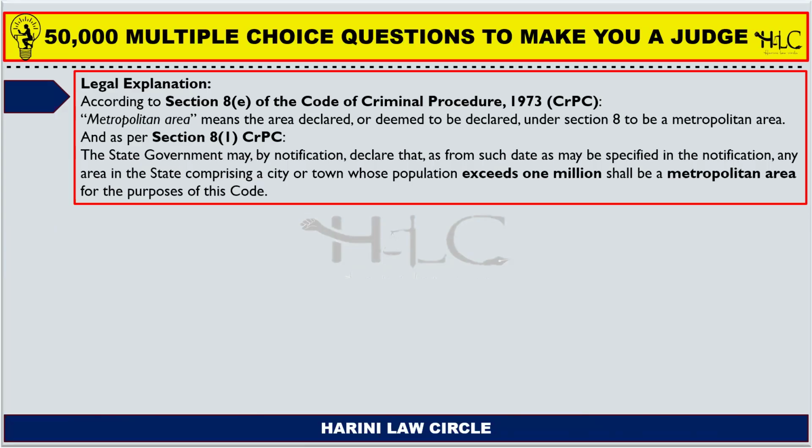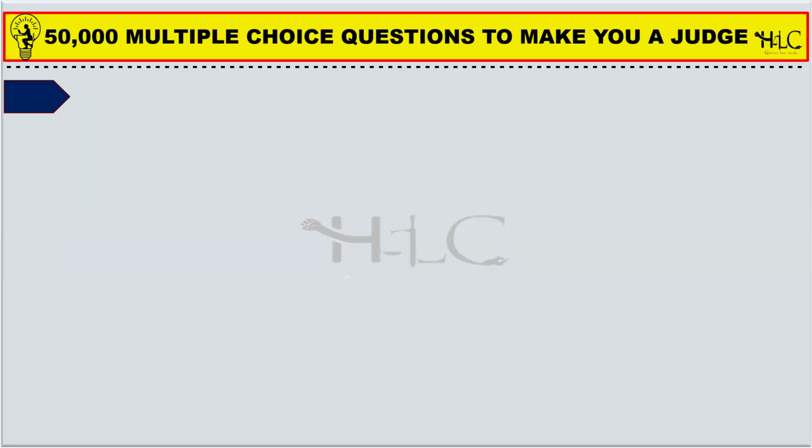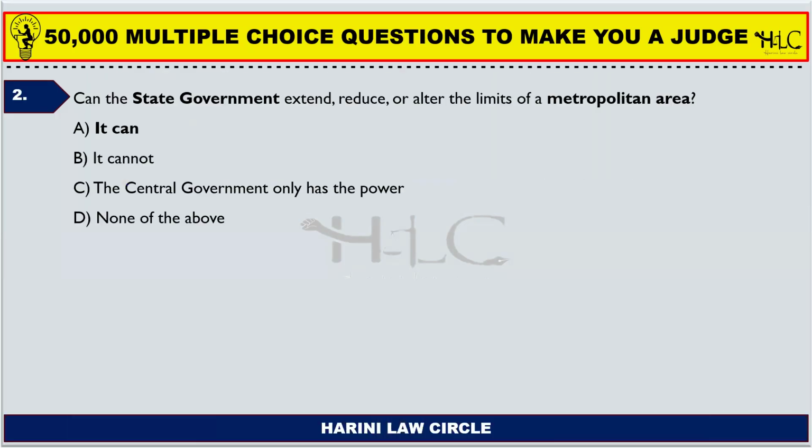As per Section 8, subsection 1 of CrPC, the state government may, by notification, declare that, as from such date as may be specified in the notification, any area in the state comprising a city or a town whose population exceeds 1 million shall be a metropolitan area for the purposes of this code. Moving to the next question.